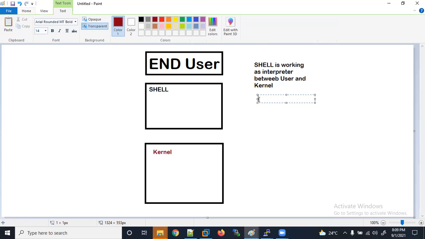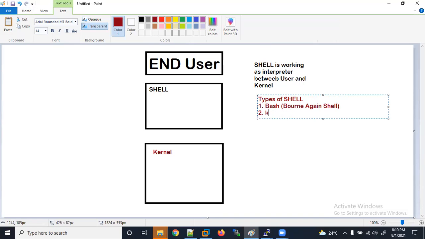Okay, so types of shell. Let's learn the types of shell we mostly use. Bash shell, the Bourne Again shell.